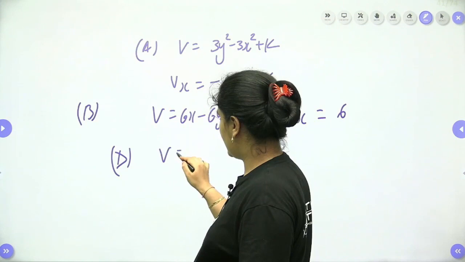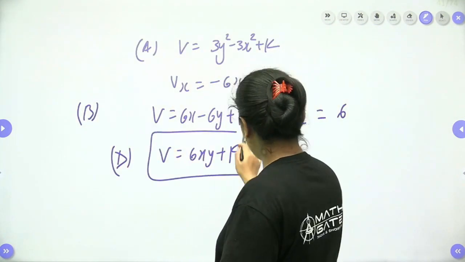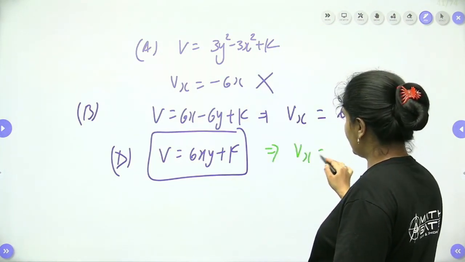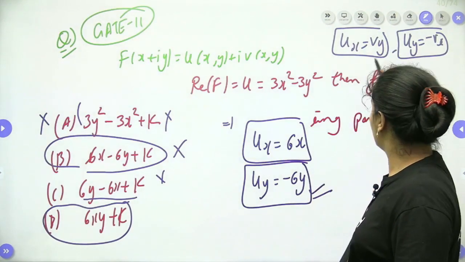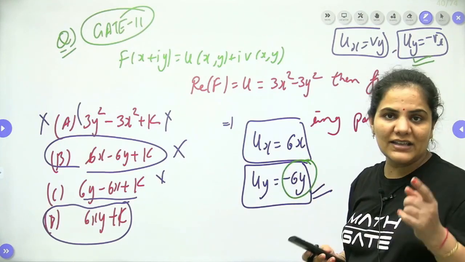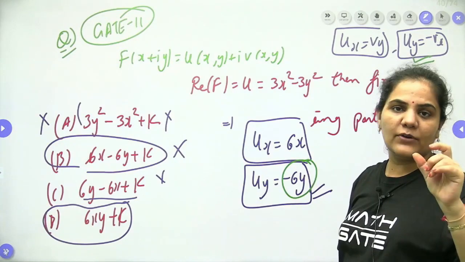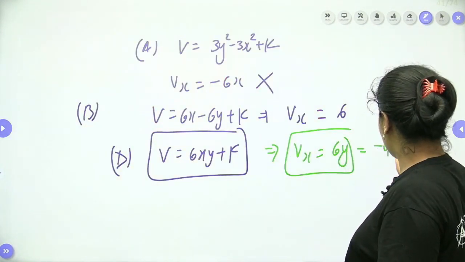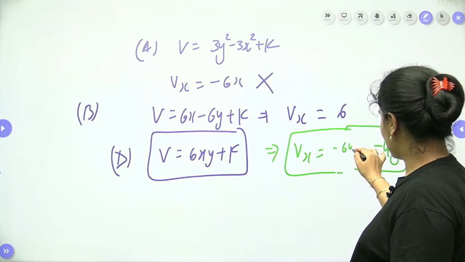We can say v = 6xy + k. When we check for this one, vx = 6y. Yes, exactly. We want ux = vy, and vx = −uy. When we have uy, del u by del y, in negative form, vx should be positive. So that's why vx is equal to −uy. Yes, exactly, you can see these two things are 6y and −6y only.